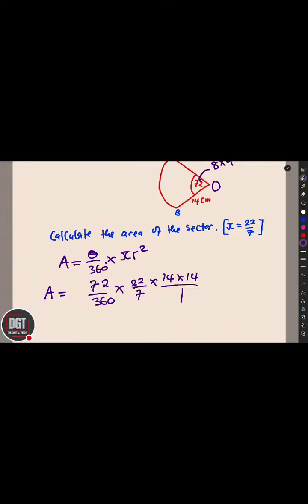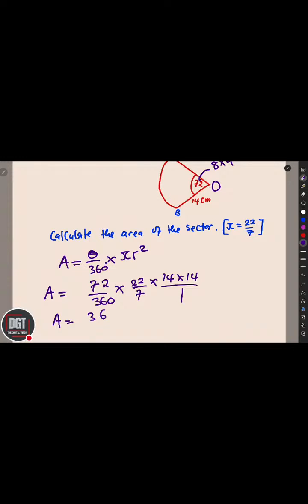Okay, so is it the area AOB? Yes. So can we divide 72 by 360? This one is going to give us 36 on top. Let us see.